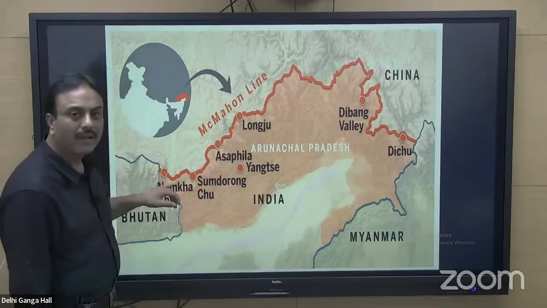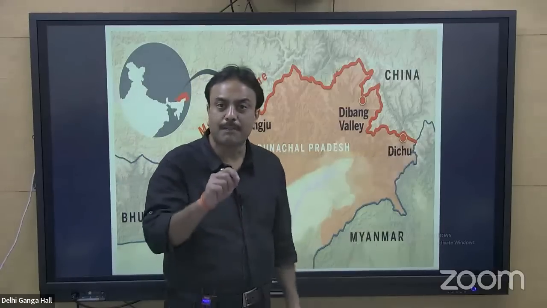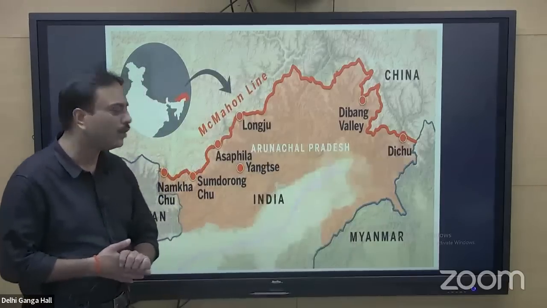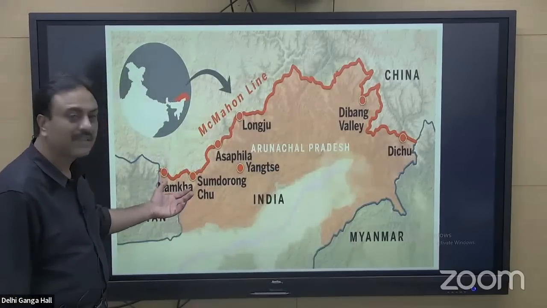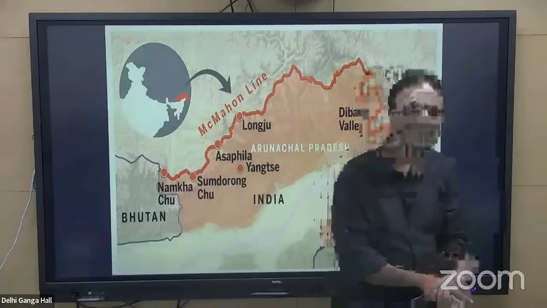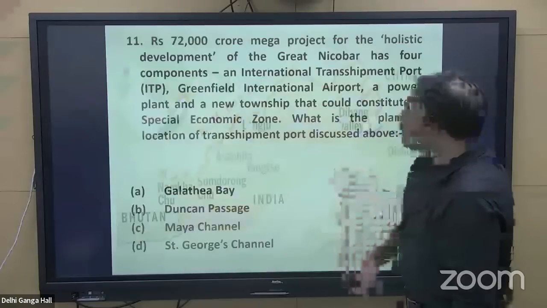Here Kibithu is there. Here Diphu Pass is there. Diphu Pass is the tri-junction of Myanmar, China, and Arunachal, India. That is present over here. Tawang sector is present over here. So all these regions are again in limelight. They keep on popping up in newspapers. So you need to follow this particular region sincerely.